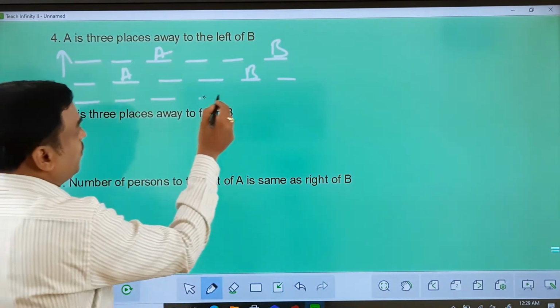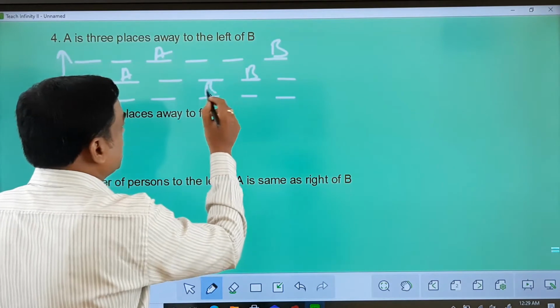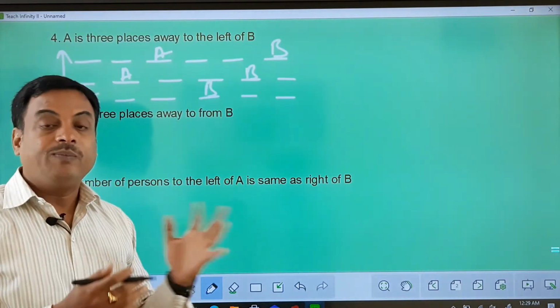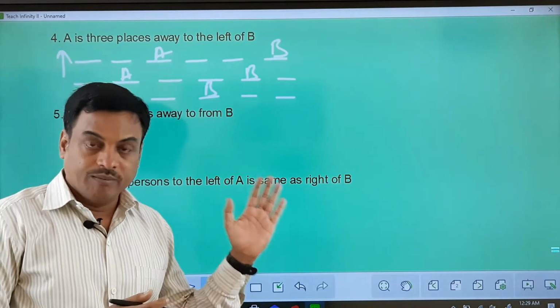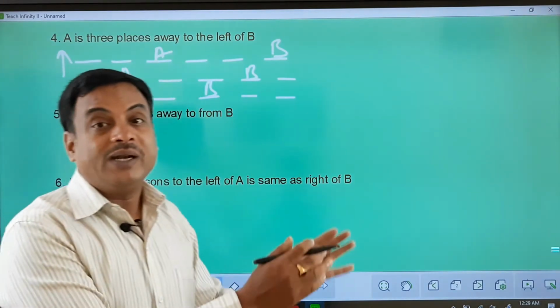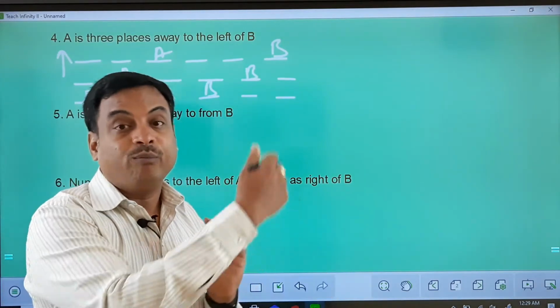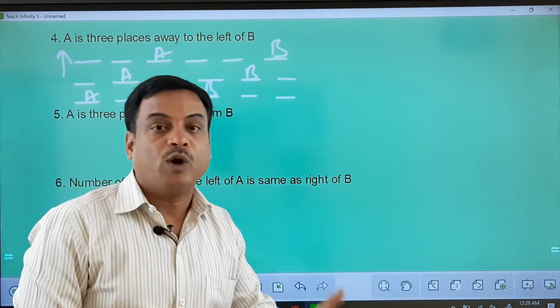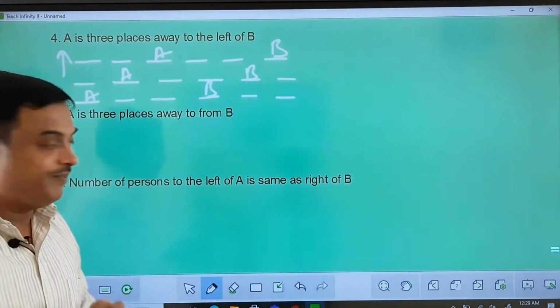1, 2, 3, 4, 5, 6. If B is here, then A can possibly be here in that case. So A is 3 places away to the left of B, which means you can see I got multiple possibilities. Again, it depends on how many people you are arranging. If I have more people to arrange, then more possibilities will come out. It depends purely on the number of people you are arranging.